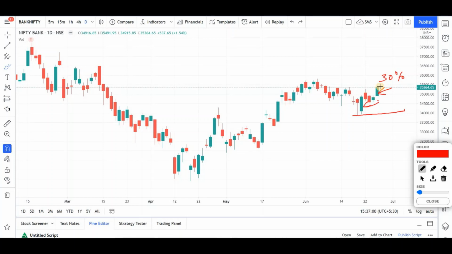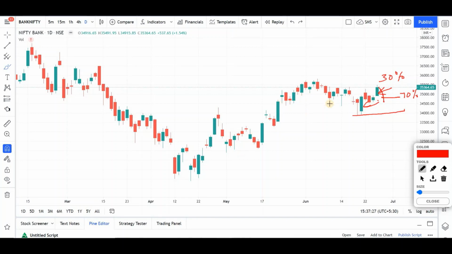So enter some positions here. If you have entered on Friday, it should not be 100%. Look for some kind of retracement or a pullback to this kind of level, okay, and go for the rest of the 70% of your trading capital for this stock. And your stop loss should be this. You should be looking to exit the stock if it goes beyond.